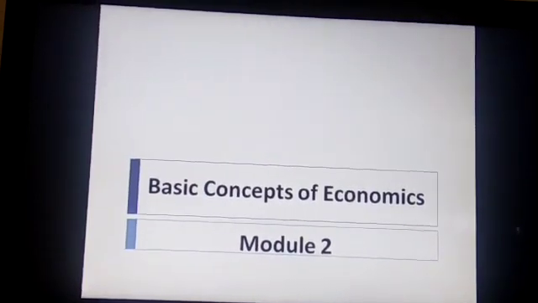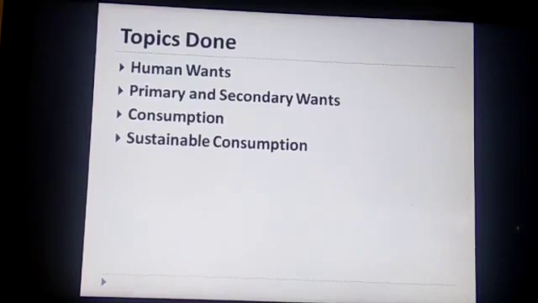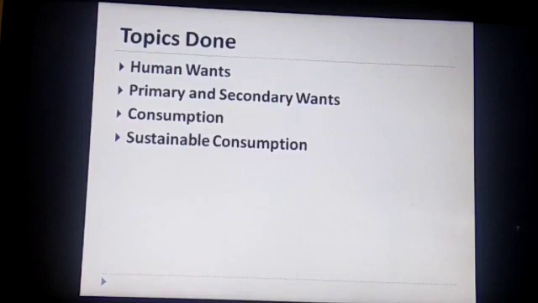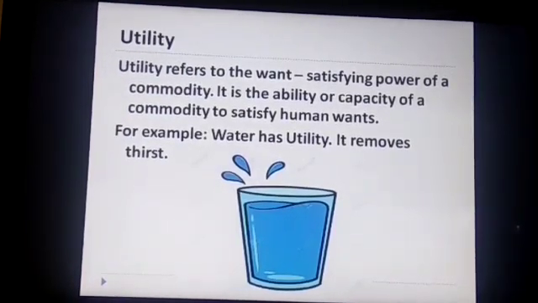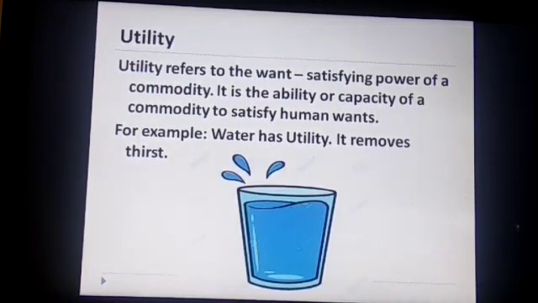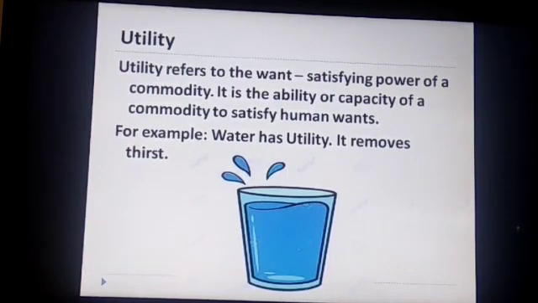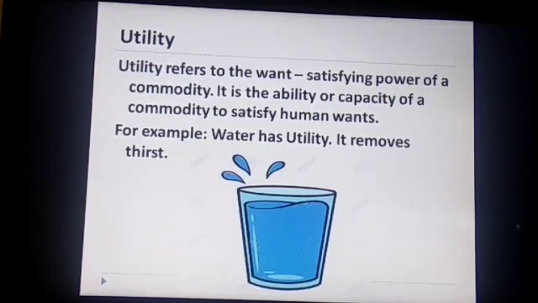In the last video, we did human wants, meaning primary and secondary wants, and the terms consumption and sustainable consumption. The video today is all about the term utility. Utility refers to the want satisfying power of a commodity. Now, this definition is very important: what is meant by utility? It refers to the want satisfying power of a commodity. It is the ability or capacity of a commodity to satisfy wants.